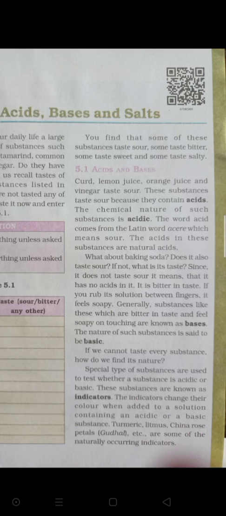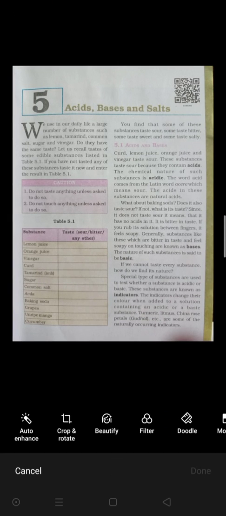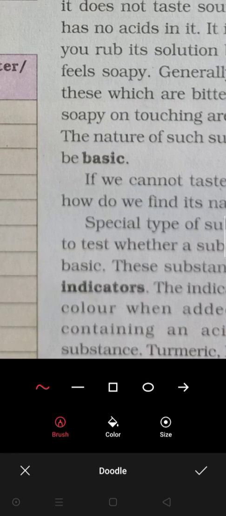If we are eating an unknown substance, then it may happen there are certain reactions in our body, so it may get affected. Okay, so all the substances we cannot taste every time and we cannot touch every time. So for that there is an indicator that shows us that the substance is acidic in nature and the substance is basic in nature. Okay, so here the indicator is this.